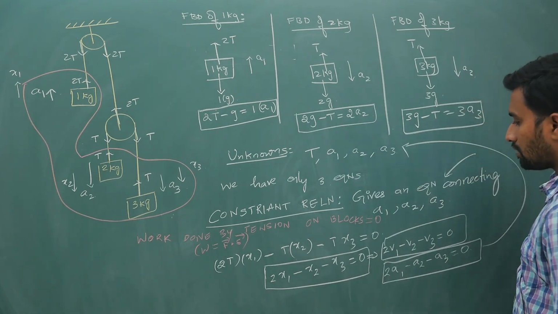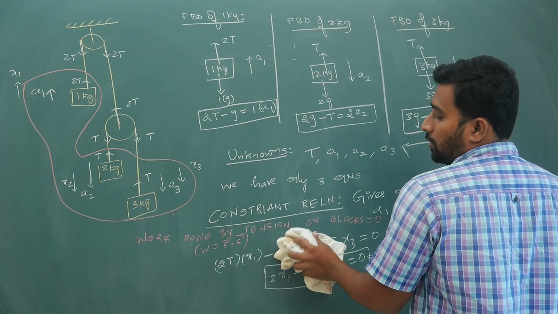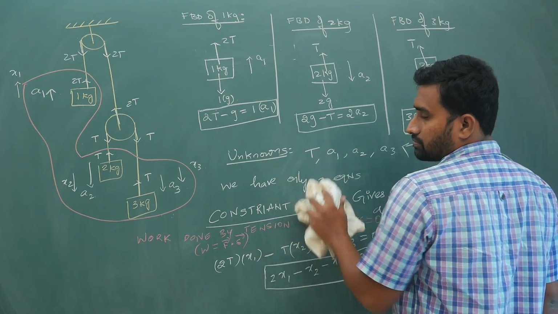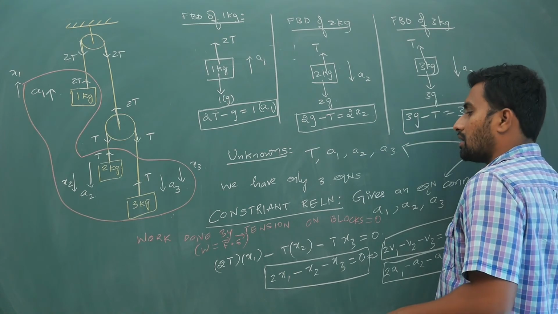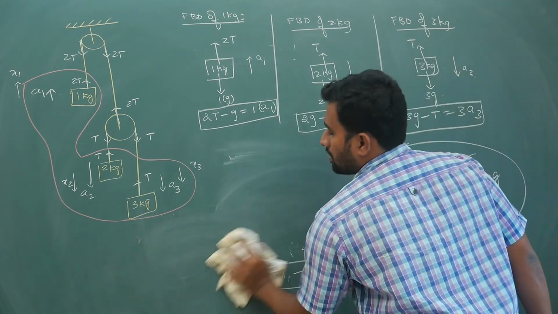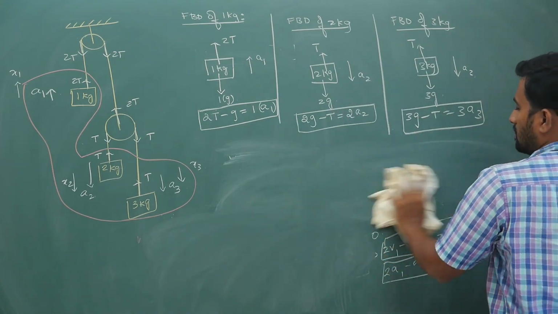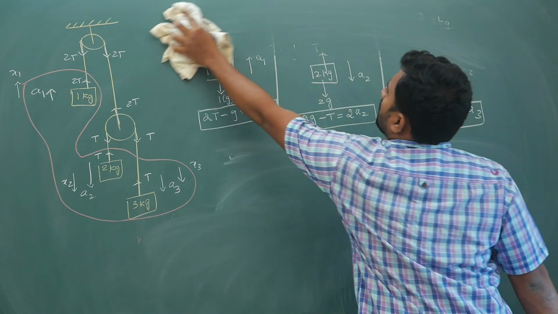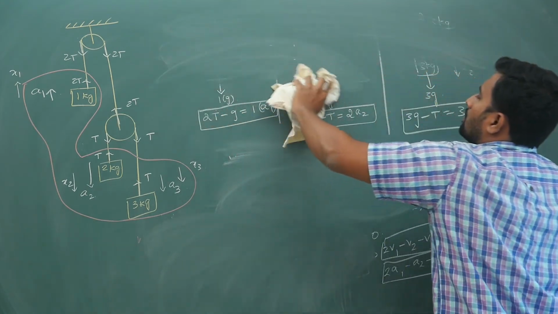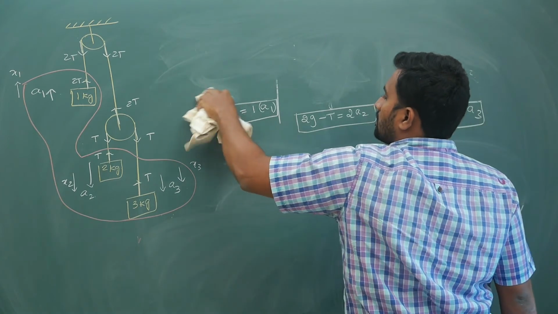Okay, so you have got the relation between A1, A2 and A3. So I am erasing this. Take a screenshot, copy it, pause the video clip, do something. Now you have got the relations here. You have got 4 equations and 4 unknowns. You need to solve it.